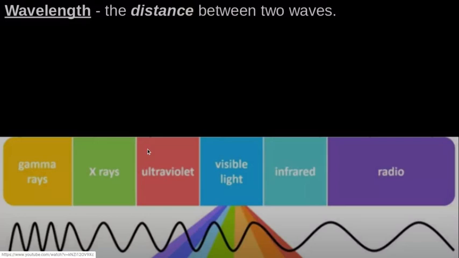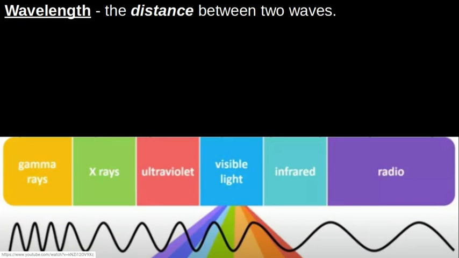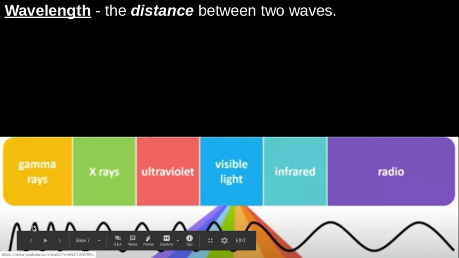All right. So back to radiation. We talked about how this is energy moving through waves or electromagnetic waves. So we have to talk about this idea or this definition called the wavelength. A wavelength is the distance between two waves. So here we see some examples down of different wavelengths. Here, these two waves are pretty close together. And as we move further and further to the right side of this chart, we can see the distance between the waves is increasing. Our wavelength is getting bigger and bigger and bigger as these waves are getting more and more and more stretched out. Right, so wavelength is the distance from one wave to the next wave.